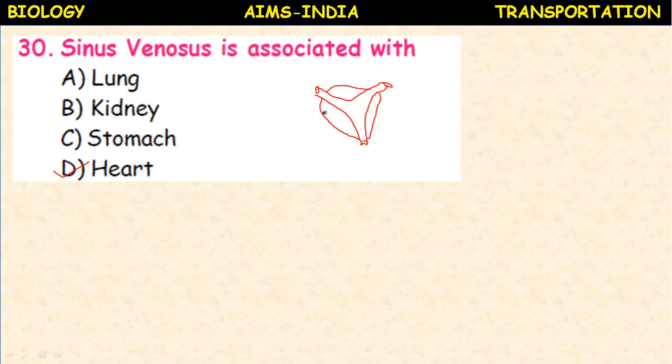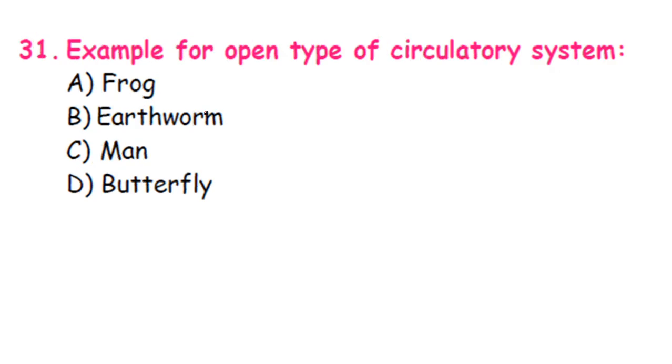Okay, it possesses a 3-chambered heart. So this is the blood vessel which is sinus venosus. Okay, it is associated with the heart of amphibians especially.